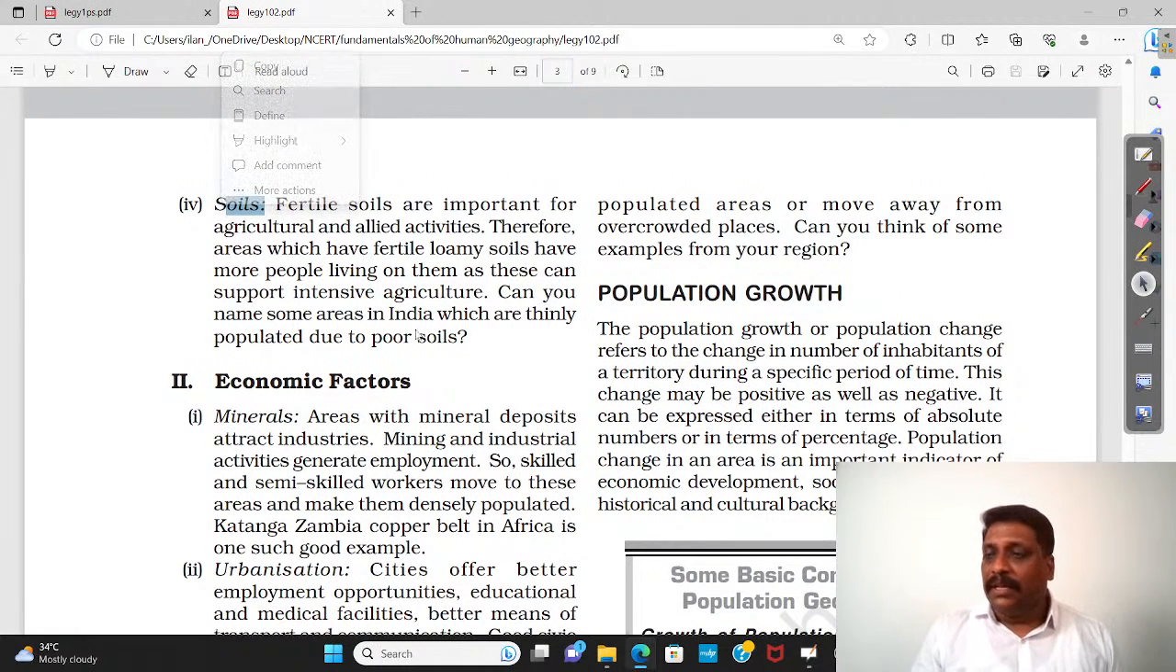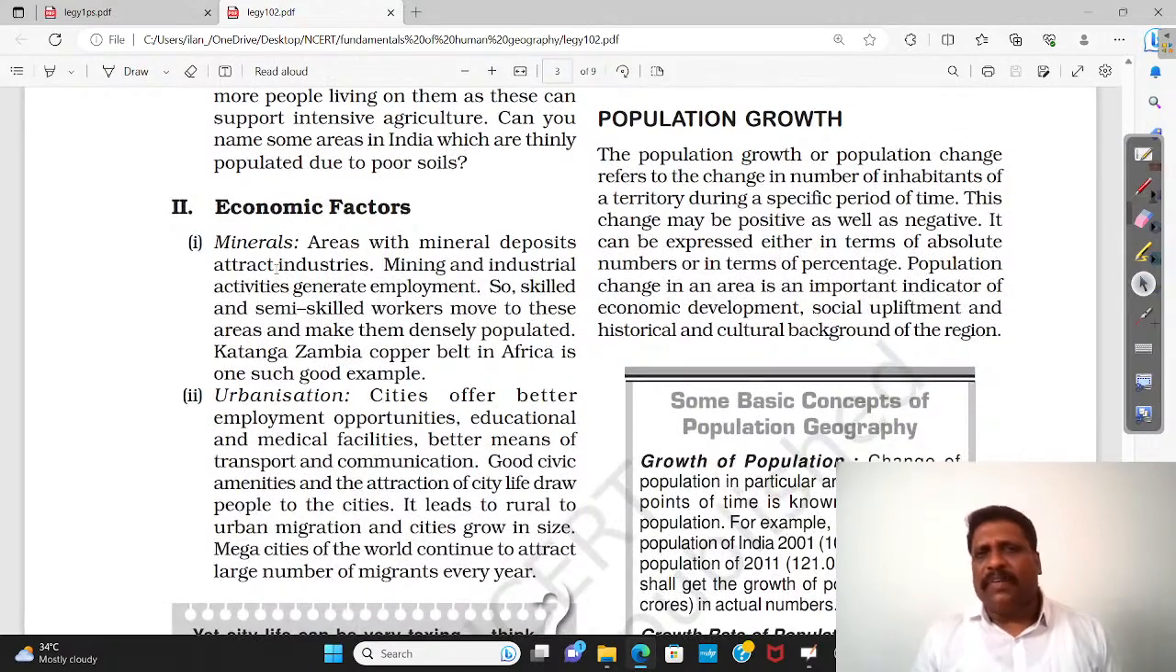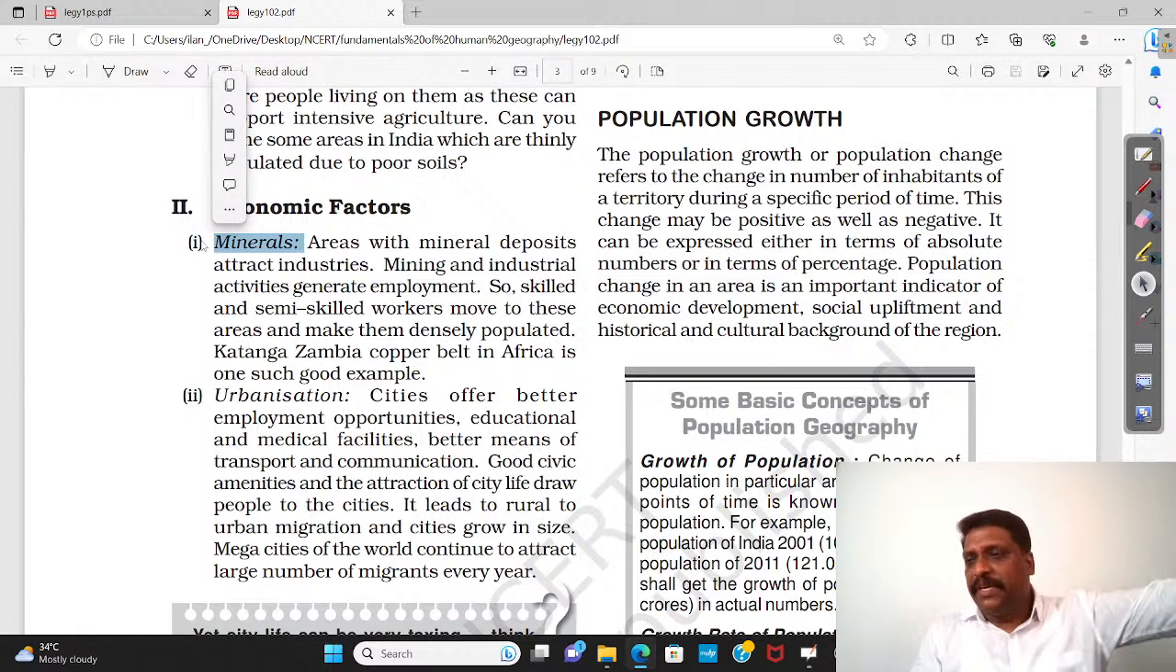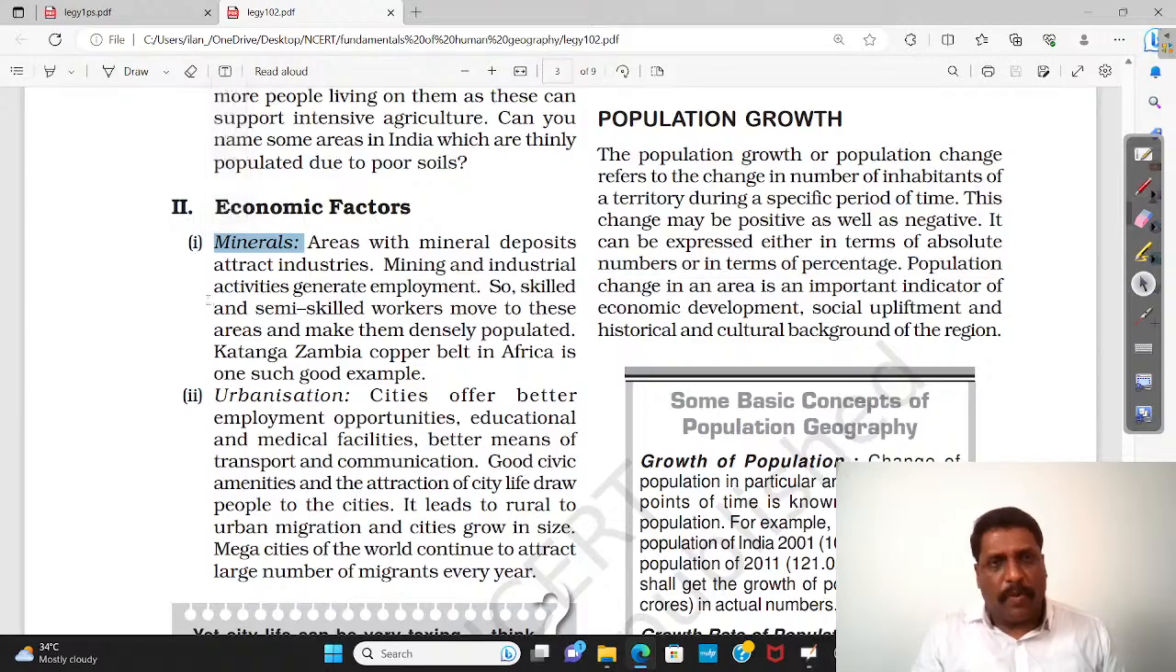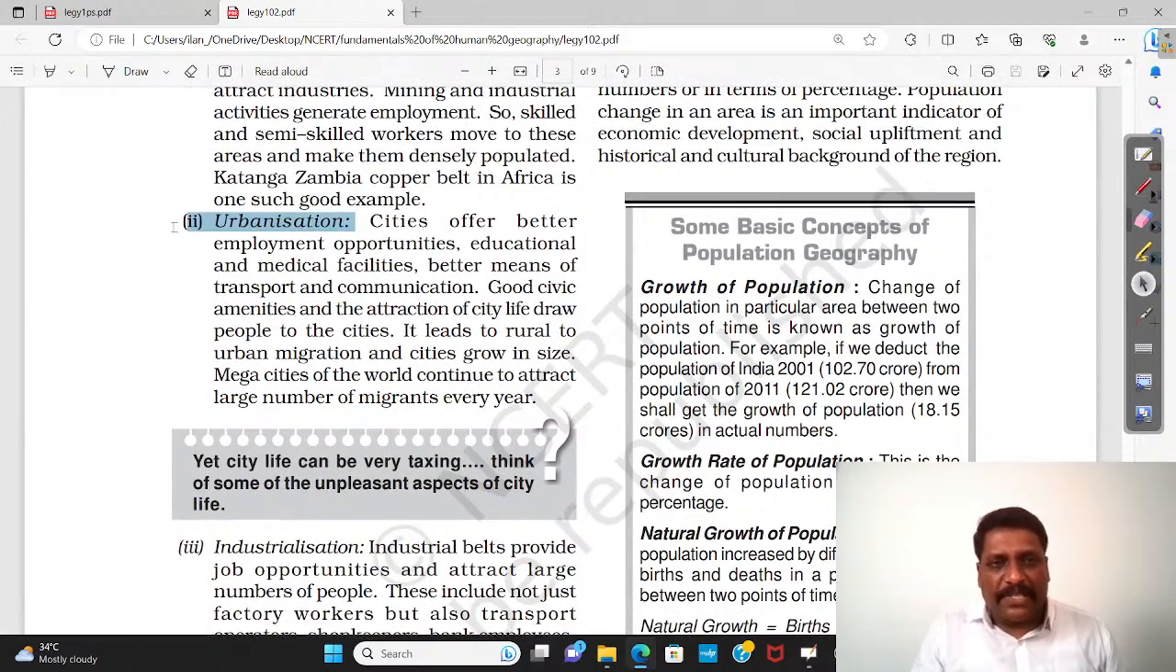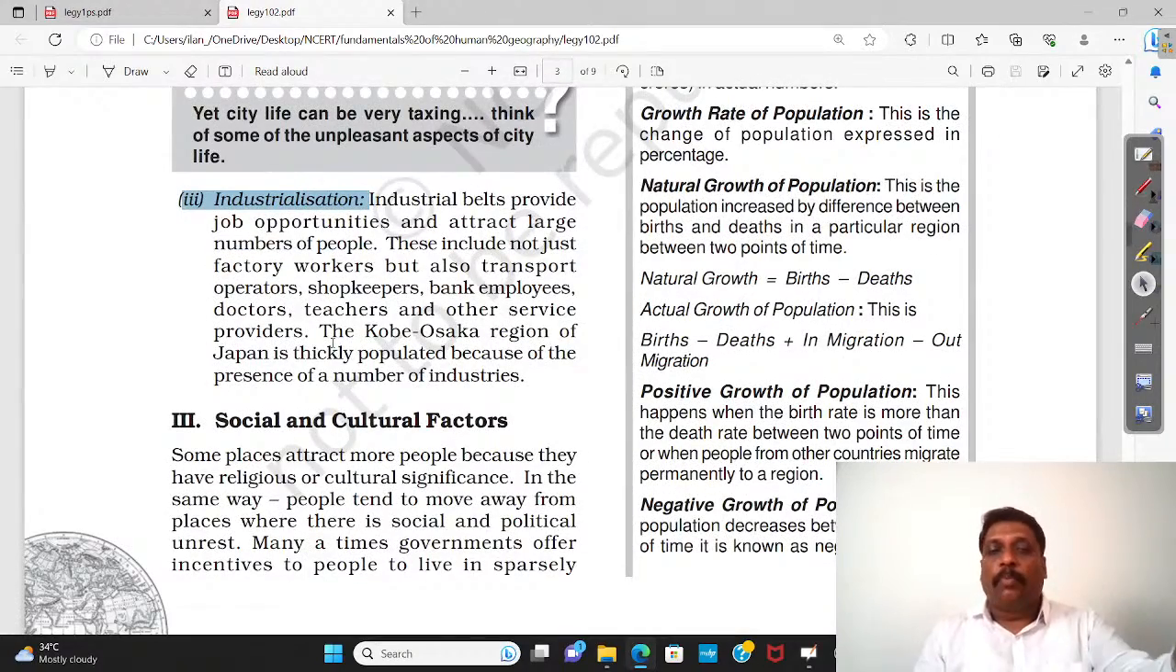All these are natural factors, right? And we do have economic factors. We do have pull factors, for example, those resulting from minerals. Because if you have minerals, mining as an activity will be taking place, and industries will be set up near the place. So, minerals, urbanization, industrialization can also pull the population.